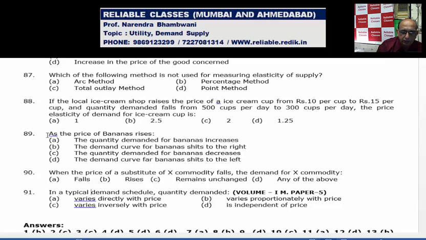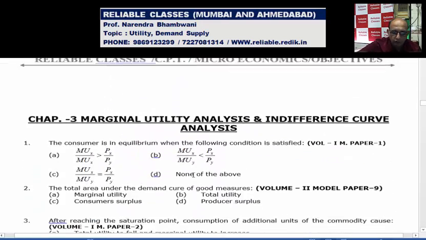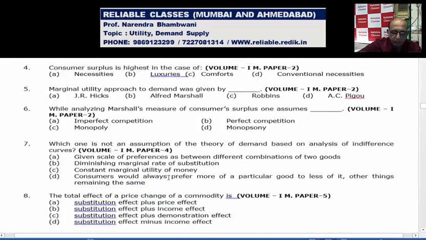Okay. In a typical market demand schedule, quantity demanded varies inversely with price. So have you done all these 91 objectives, and more objectives you will do for utility and indifference curves. Okay.